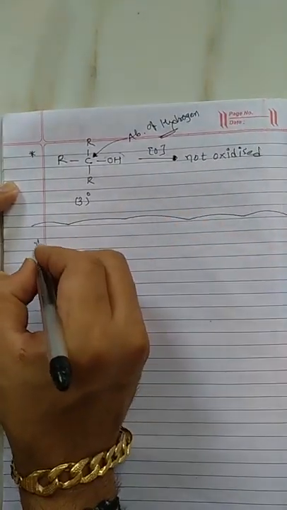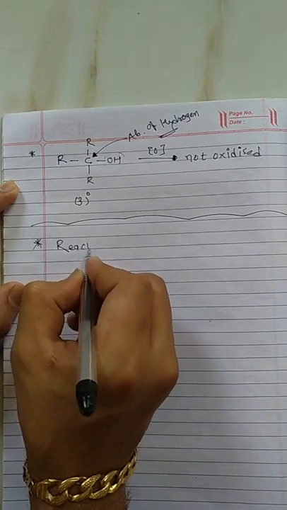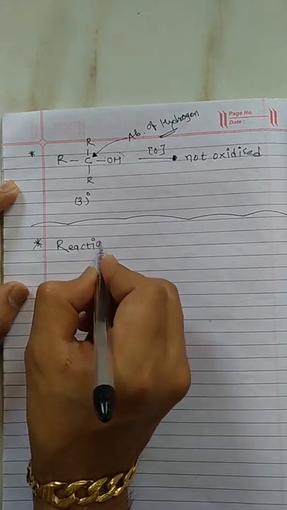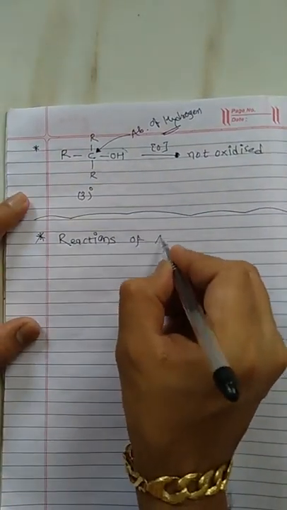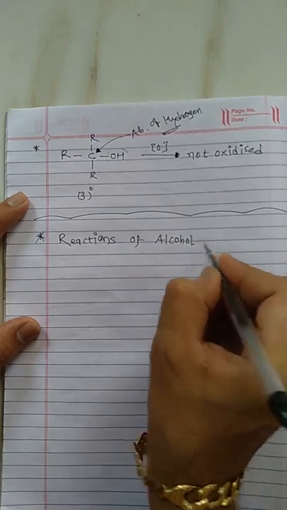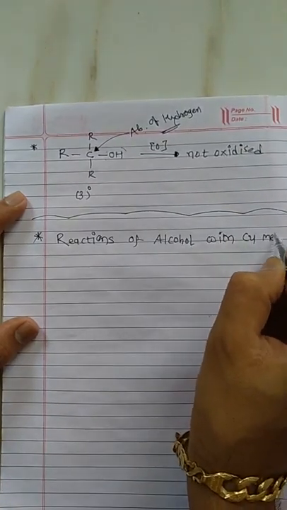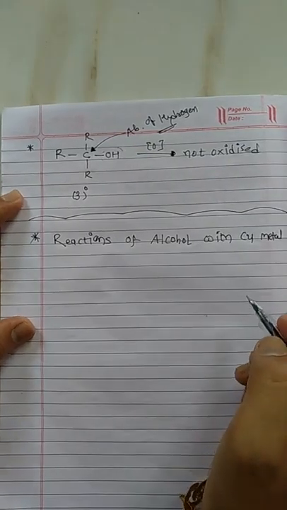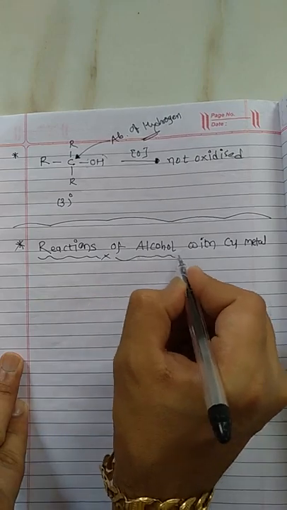A question should be like this: reactions of alcohol with Cu metal. So we will discuss this point in detail.